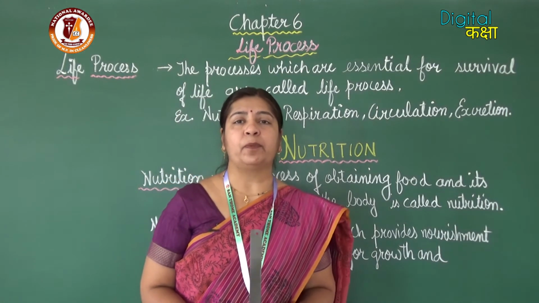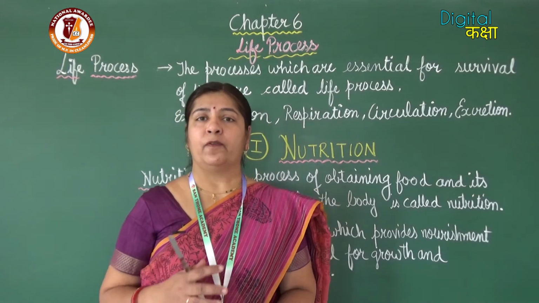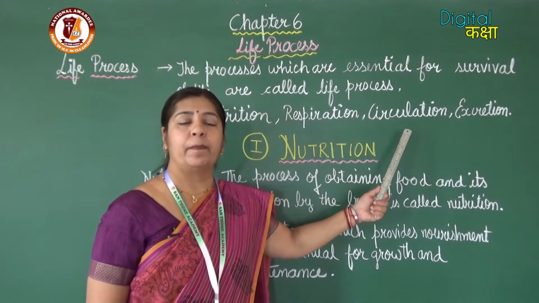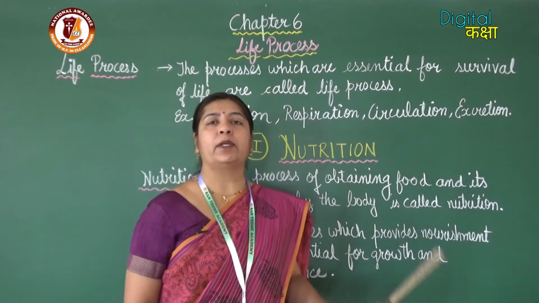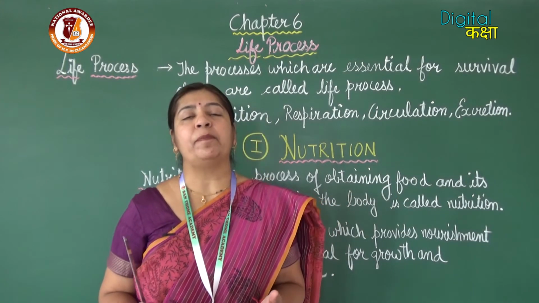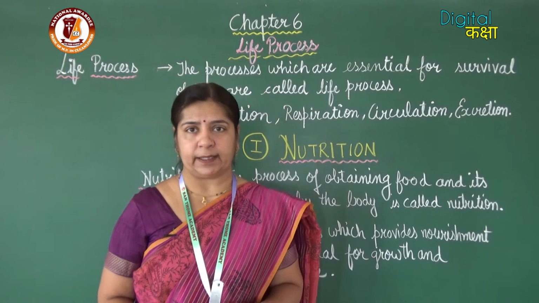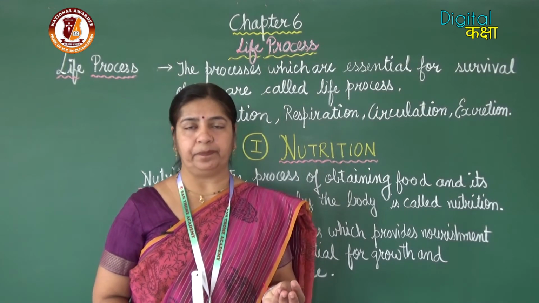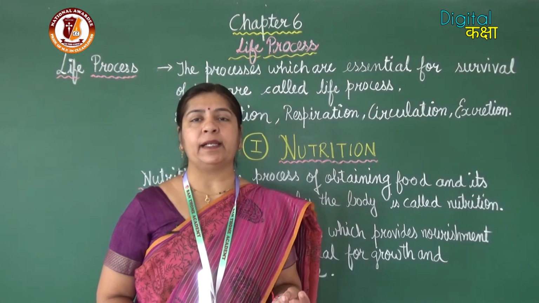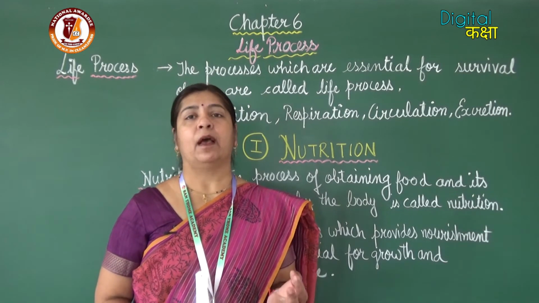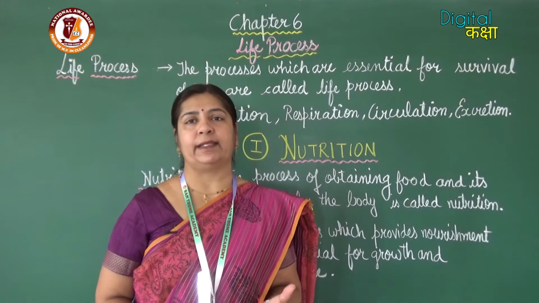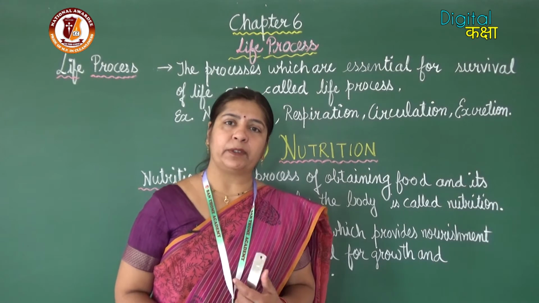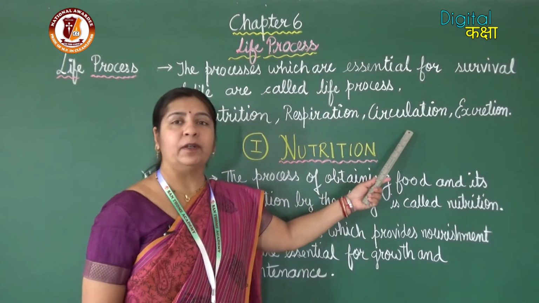So, the next process which is essential for the living organism is circulation, because the circulatory system helps in movement or transportation of various substances inside our body, like nutrients, waste material, minerals, hormones, etc. So, all these substances are transported by the process of circulation.